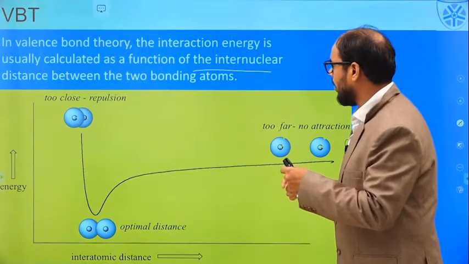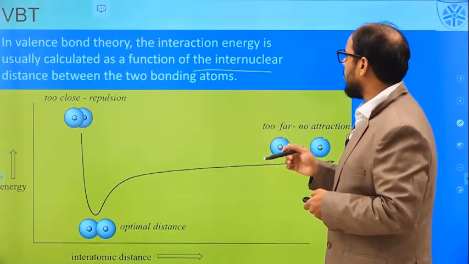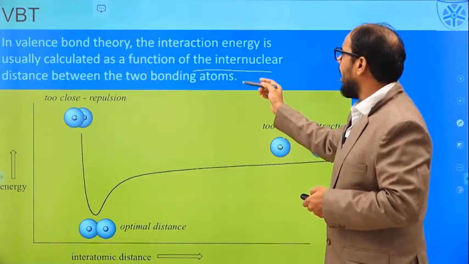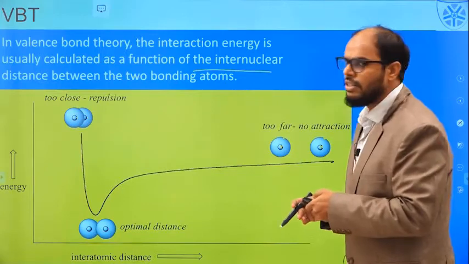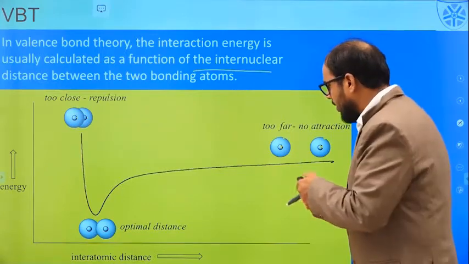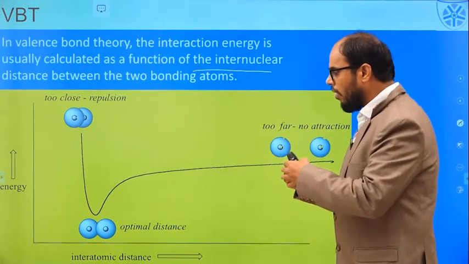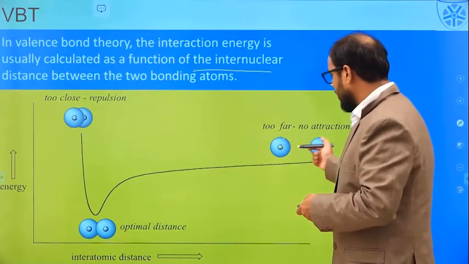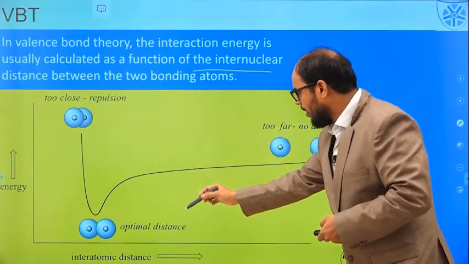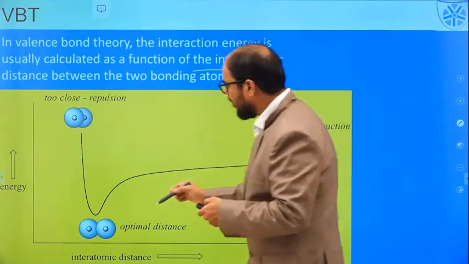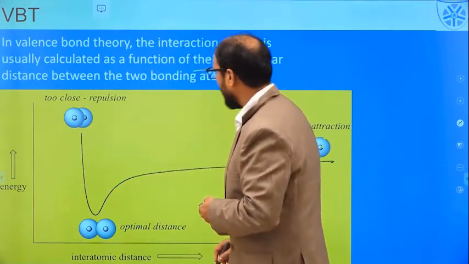So this VBT theory is based on the interaction energy, and this energy is calculated as a function of the internuclear distance between the two bonding atoms. These are the two bonding atoms which want to make a bond, and the energy will first keep on decreasing until they come to the optimal distance. If they come closer still, the energy will increase, as you can see from the graph.